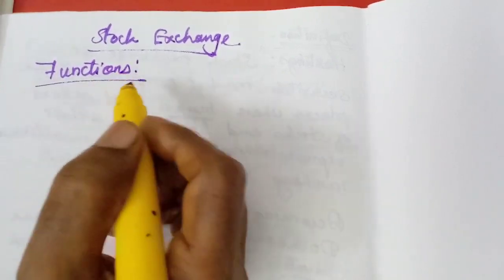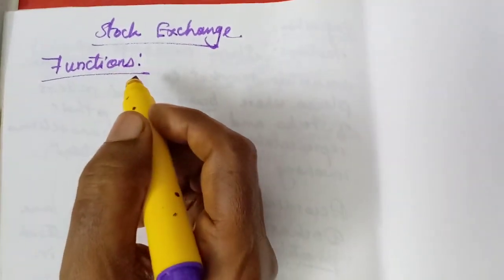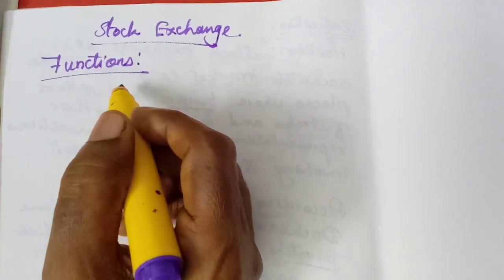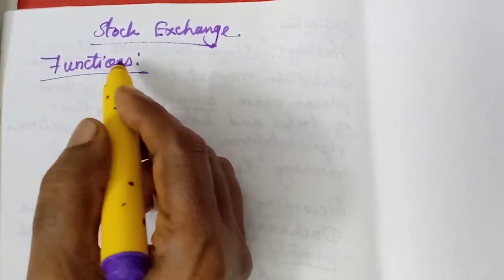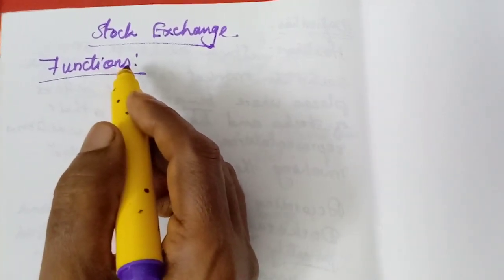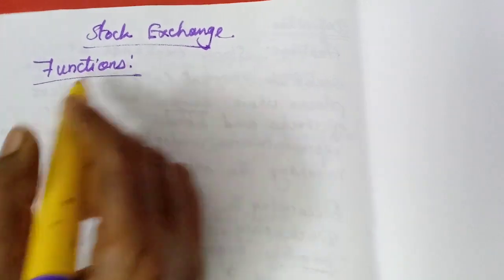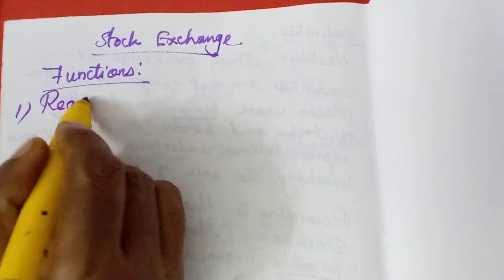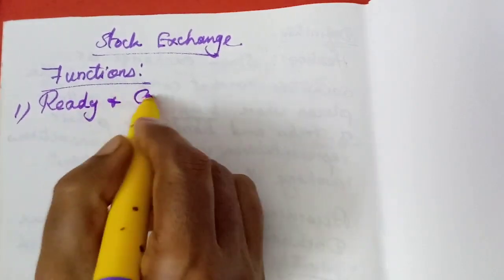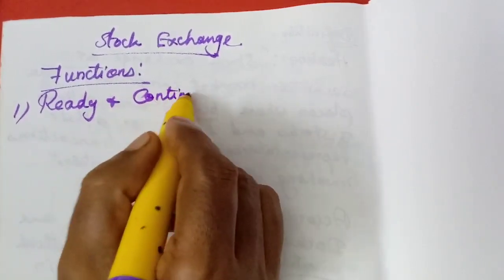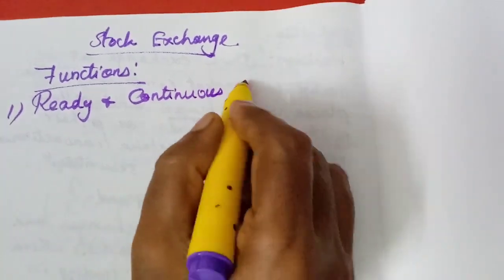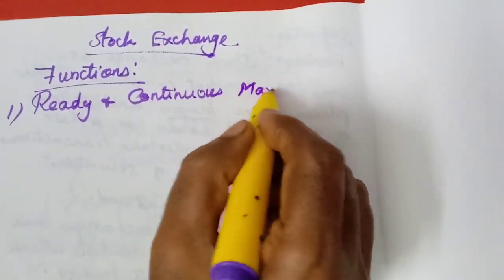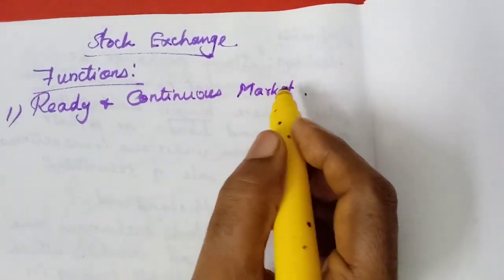What are the functions of stock exchange? What are the actings they do? What are the work they do? It is a ready and continuous market. Whenever we think to sell or buy, we can sell.